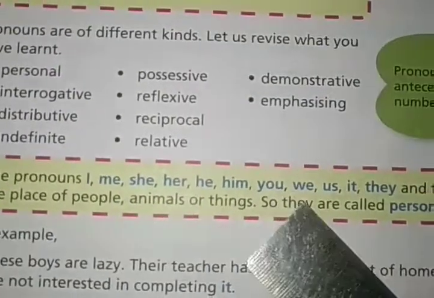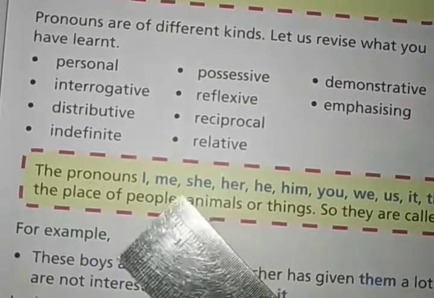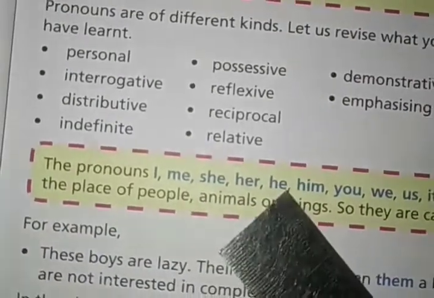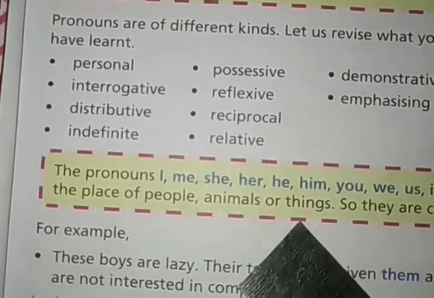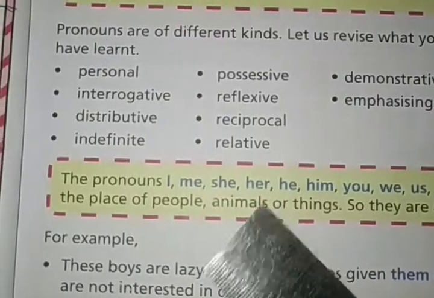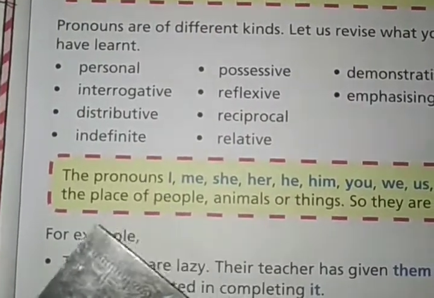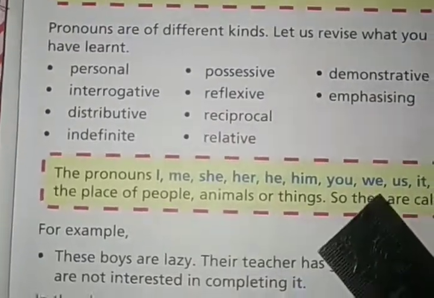These can be persons, right? Look at them. It can be she, her, he, him. We write these types of pronouns for persons. Okay, so the pronouns which can be used in place of people, animals, or things are called personal pronouns.